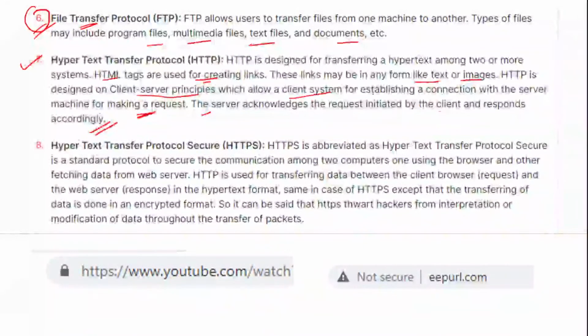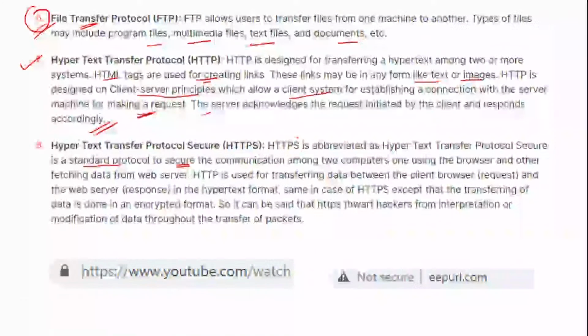Now Hypertext Transfer Protocol Secure. See, we have abbreviated it as HTTPS, which is nothing but a standard protocol to secure the communication between computers, one using the browser and another fetching the data with the help of the server. HTTP is used for transferring the data.